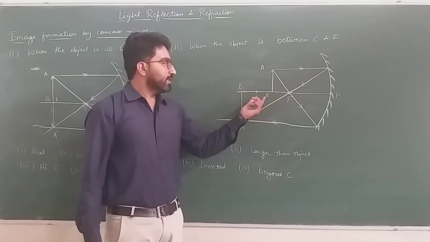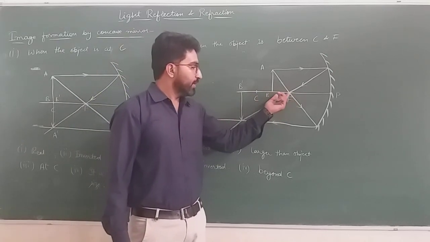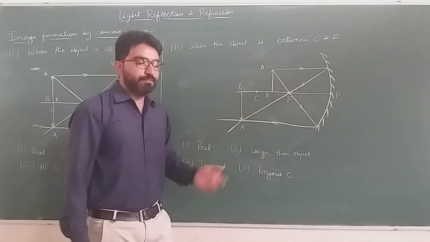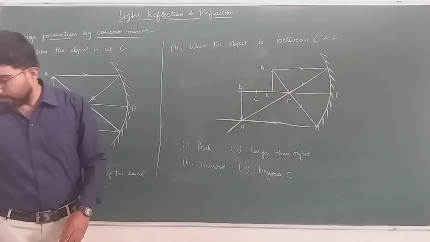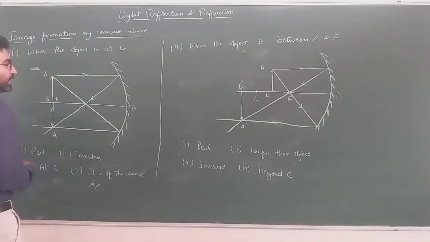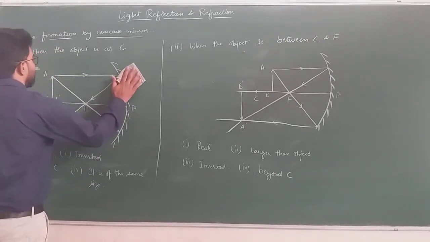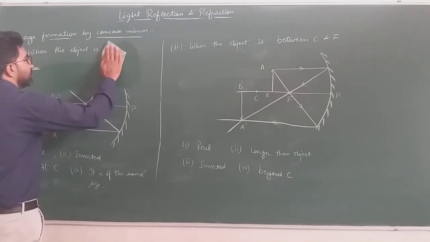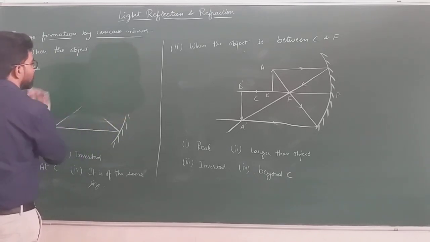And when the object lies between center of curvature and focus, the image is formed beyond C. Okay, let's see the next image formation by the concave mirror when the object lies at the focus.